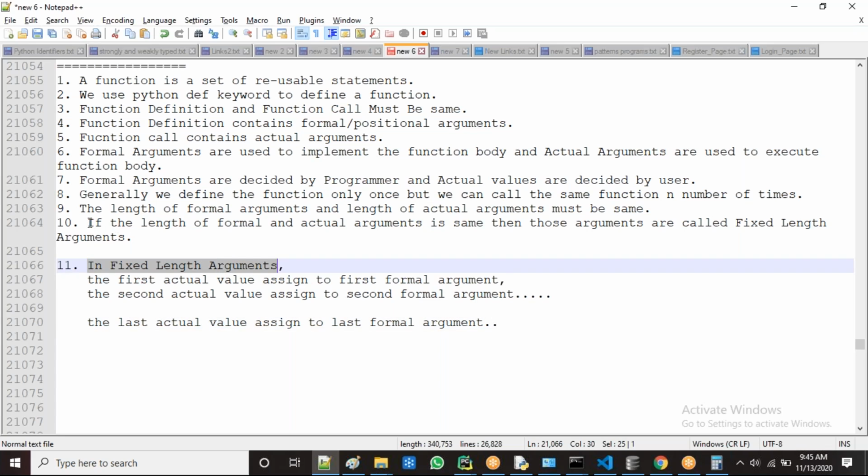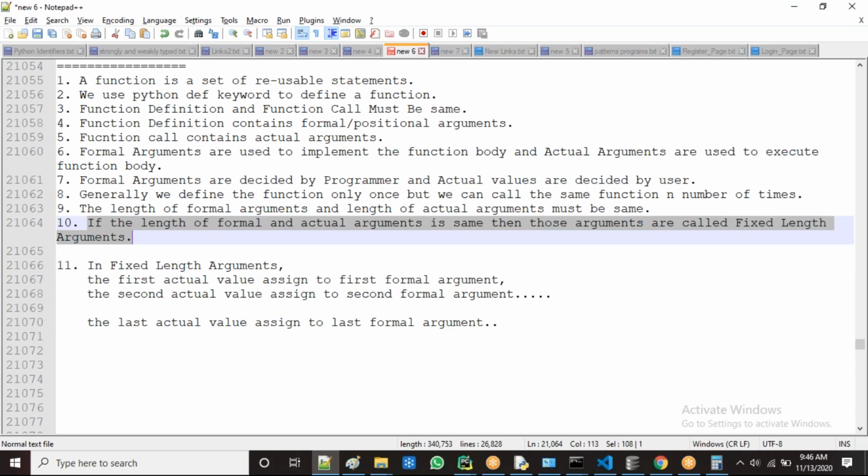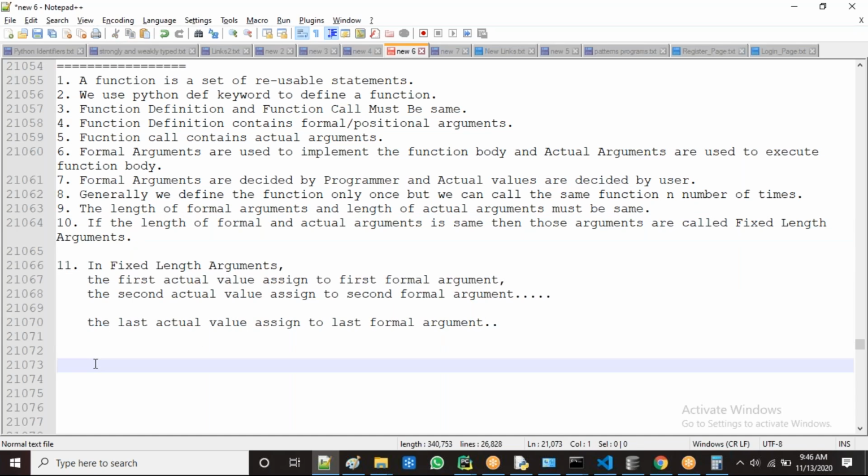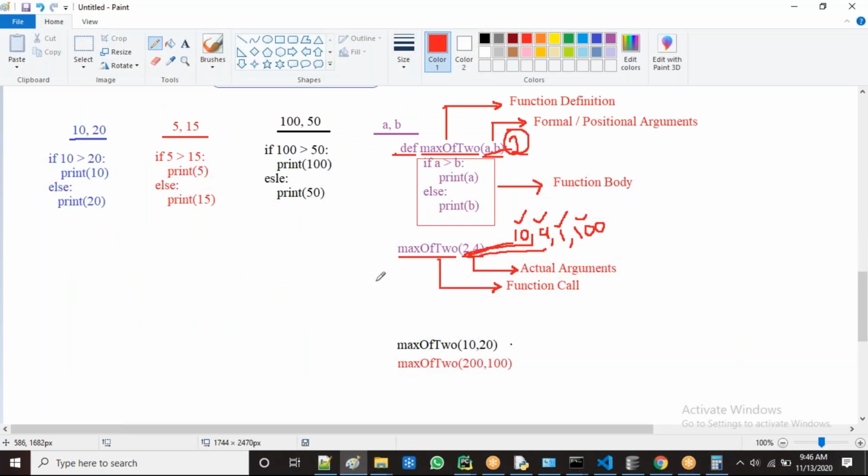So I have given the point here: what is fixed length, and how to assign the values. Next, observe the 12th point. If the length is different, here formal arguments are 2, but actual arguments may be 1 or 2 or 3 or 4 or 5 or 6, like this.